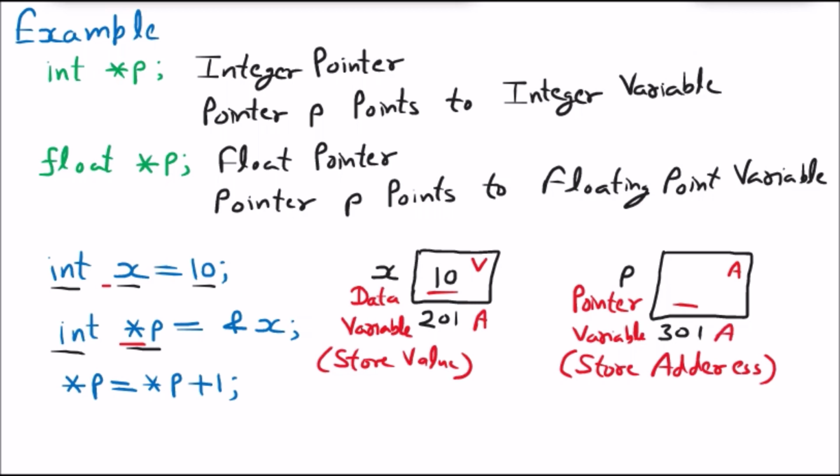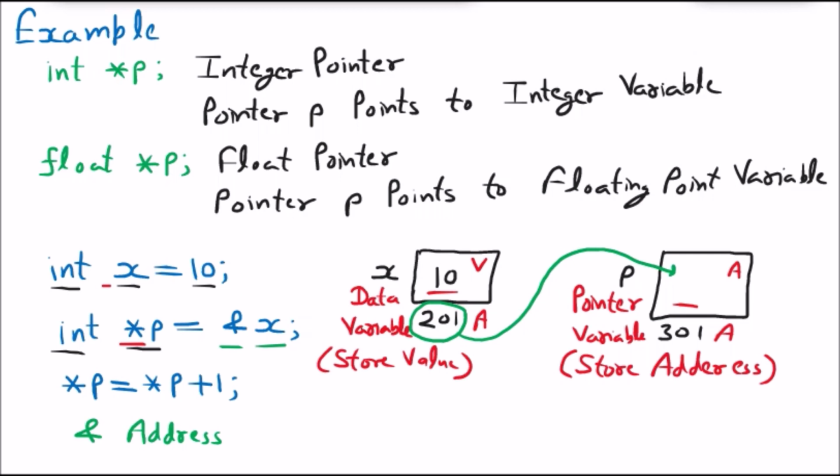Then I am saying star p equal to and x, and we know that whenever we use and, I am talking about the address. So and x means the address of x, and the address of x is 201. Equal to and x means this address is going to be stored inside the pointer, and we know that only a pointer is the variable that can store an address.